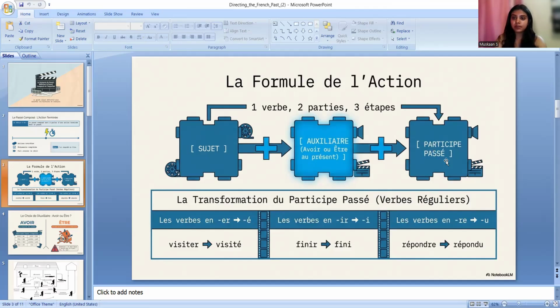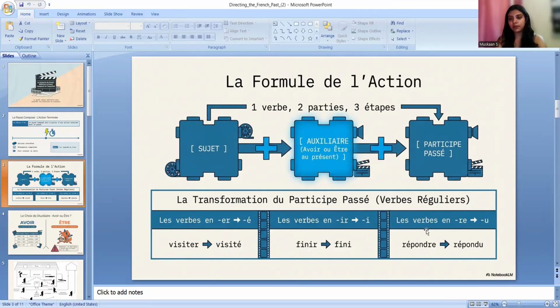So now how to form participe passé? See here. La transformation du participe passé, verbes réguliers. So the regular verbs, how do we form participe passé of them? Les verbes en er. In this you have to just cut er and then you have to add é. See here, visiter: we have cut er, then we have added é, visité. Les verbes en ir, the second group of verbs. In this we cut ir and then we add i. Finir, fini. Here we have cut ir and then we have added just i.